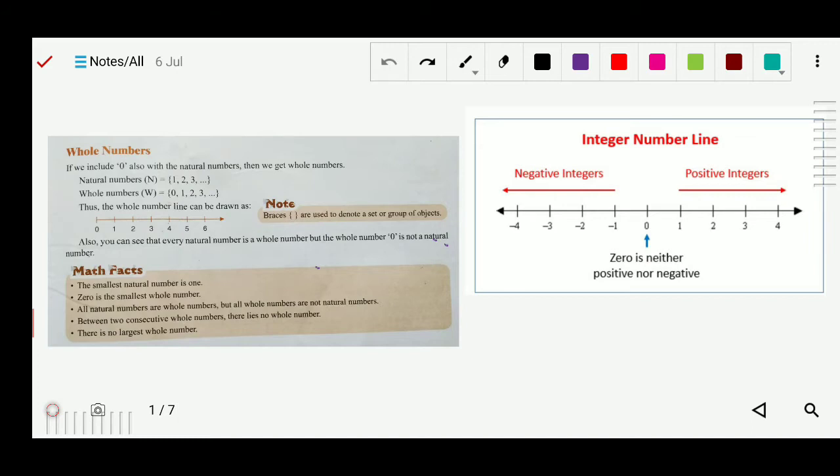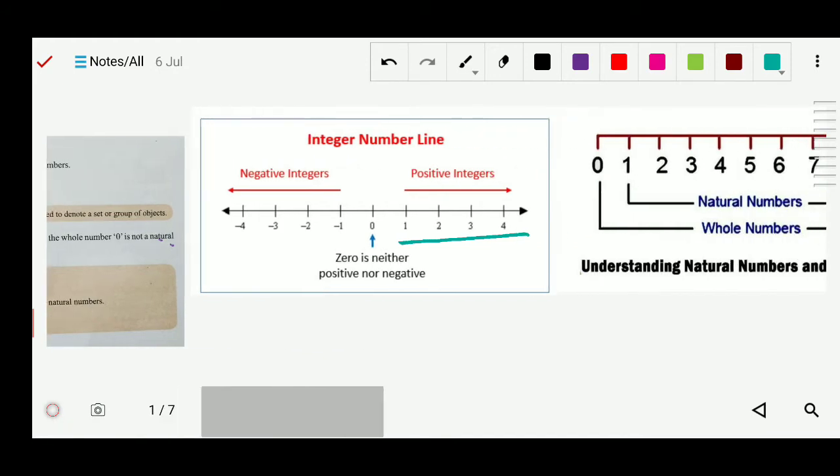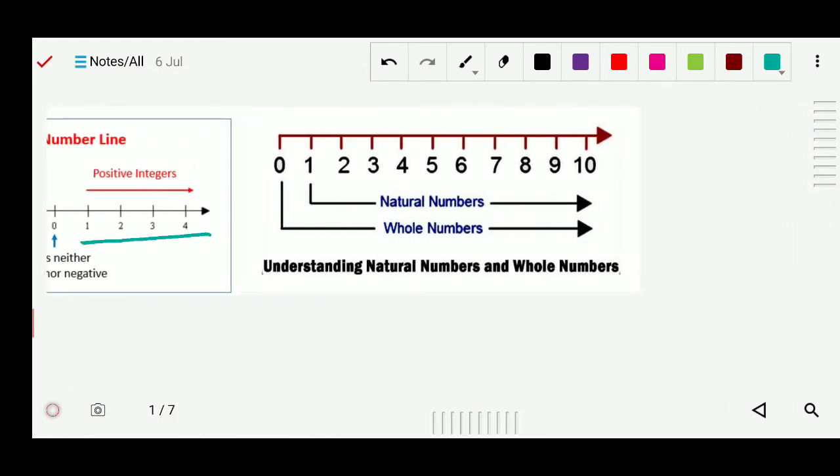As you can see here, natural number and whole number. In the number line you can see here, natural number starts with 1, 2, 3, 4 like that, and your whole number starts from 0. Here you can see your whole number starts from 0 and goes on, and your natural number starts from 1 and goes on. So natural number will always start from 1 and whole number starts from 0.